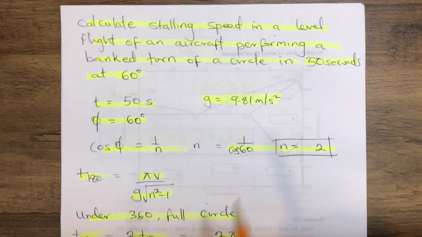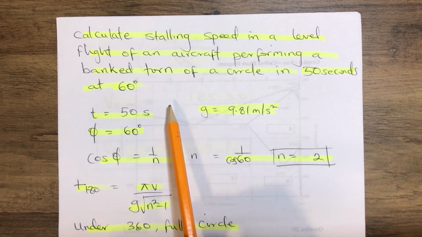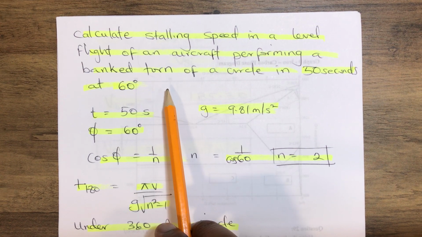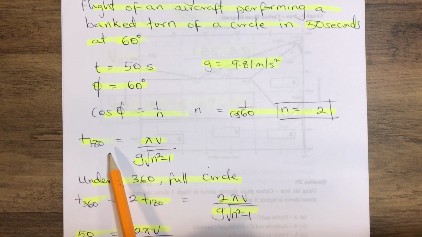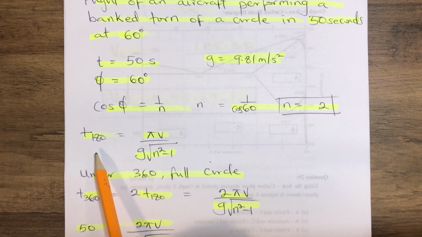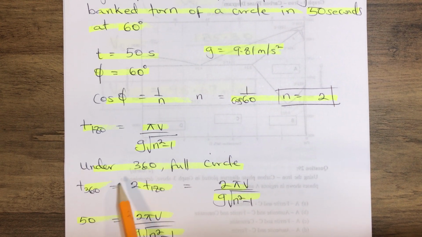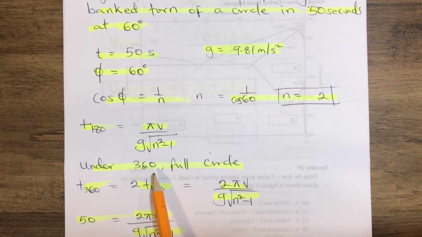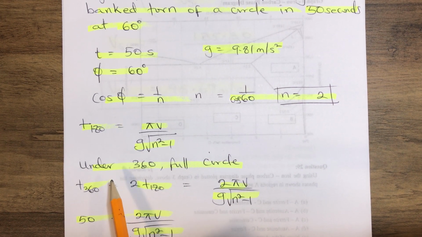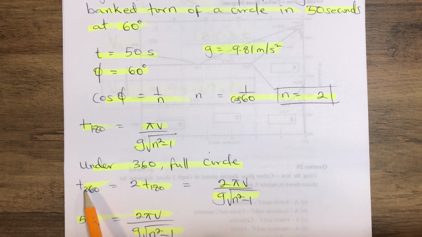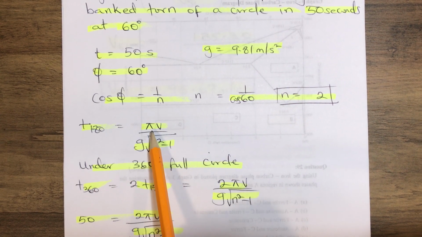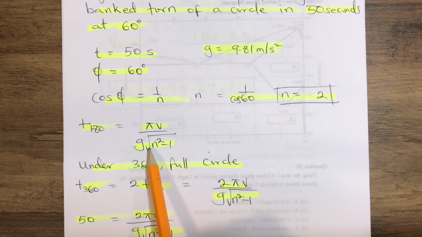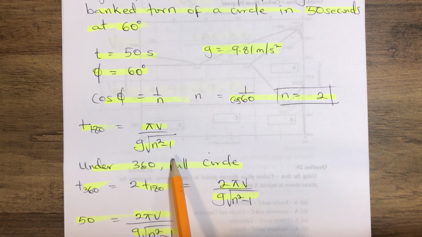Now we're told that the aircraft performs a 360 full circle. So therefore our T180 equals pi v over g times the square root of n squared minus 1.